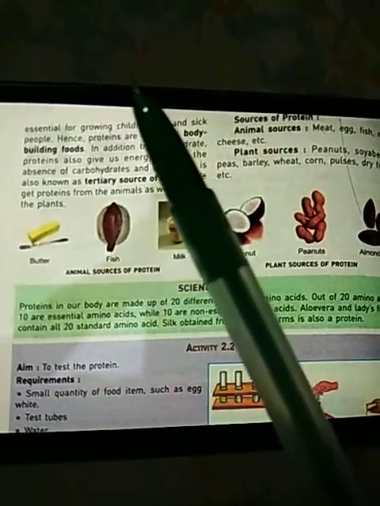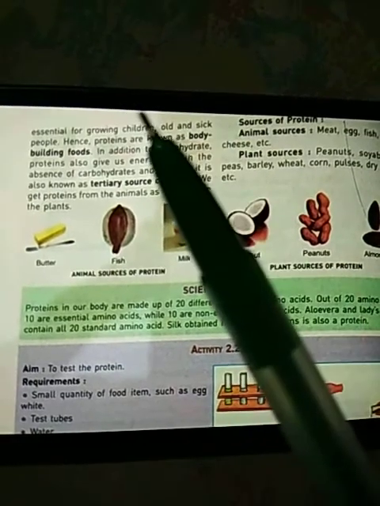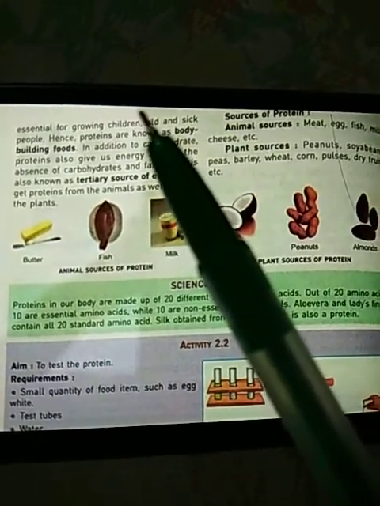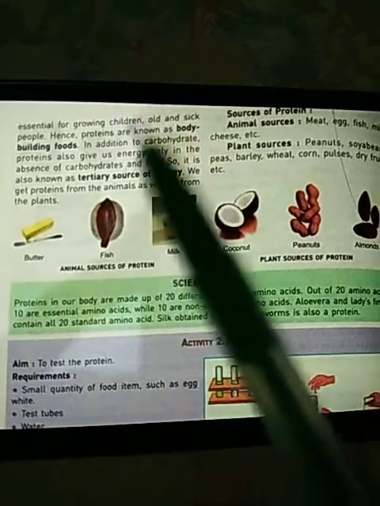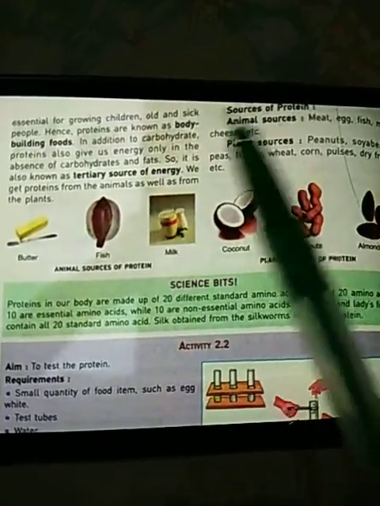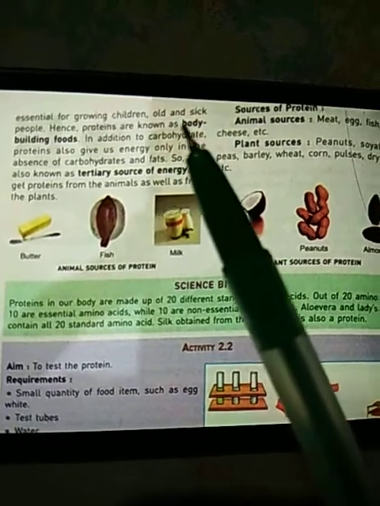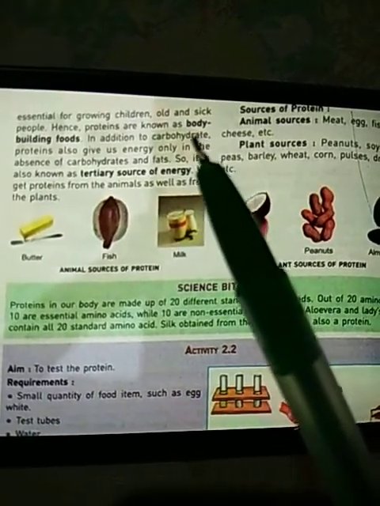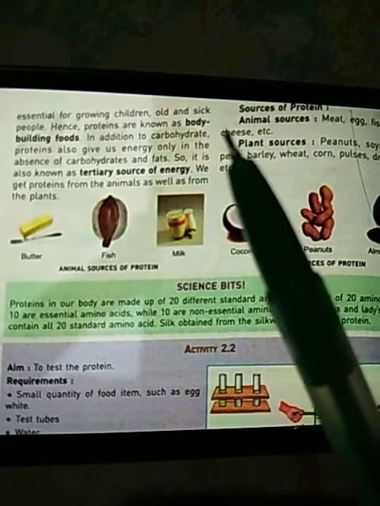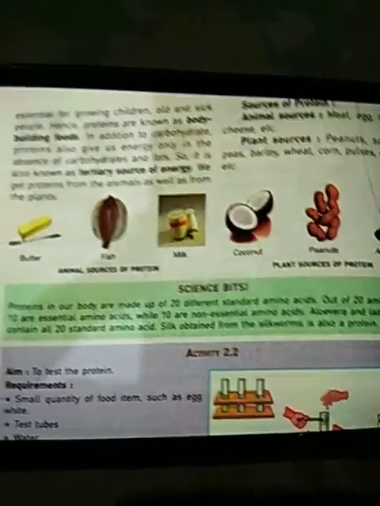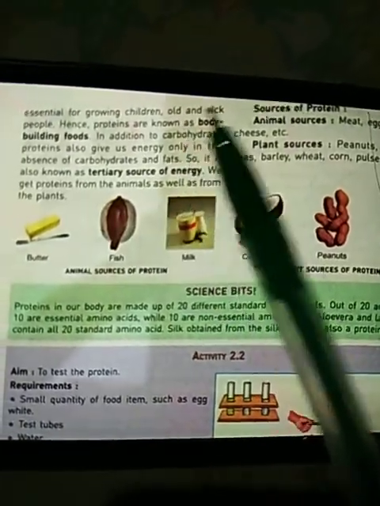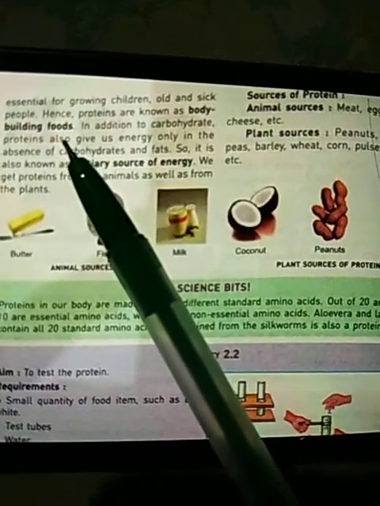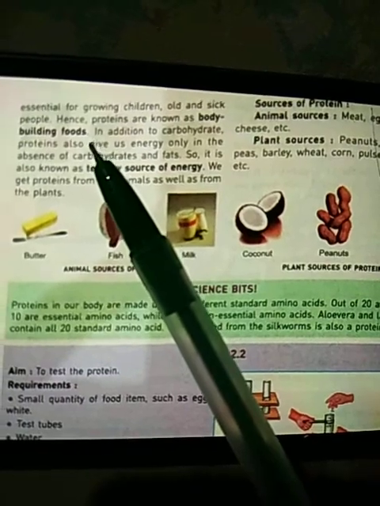Carbohydrates provide energy to our body. That's why carbohydrates are known as energy giving foods, which means the food items rich in carbohydrates are known as energy giving food items. And protein helps our body to grow. Protein helps to replace the old and damaged cells. It helps in the formation of new cells. Therefore, proteins are known as bodybuilding foods, which means the food items rich in proteins are known as bodybuilding food.